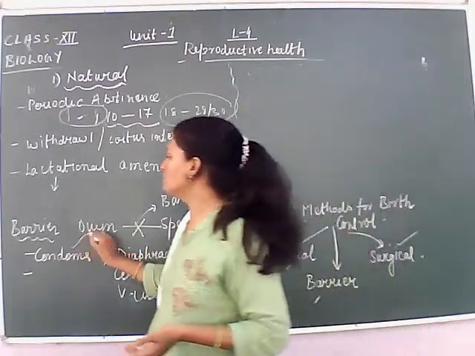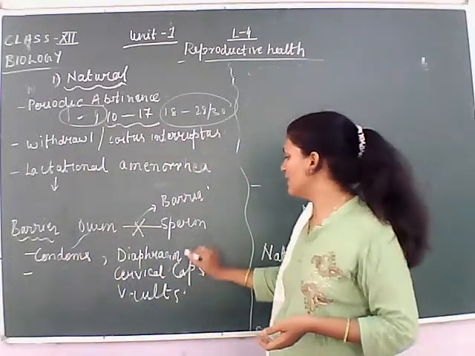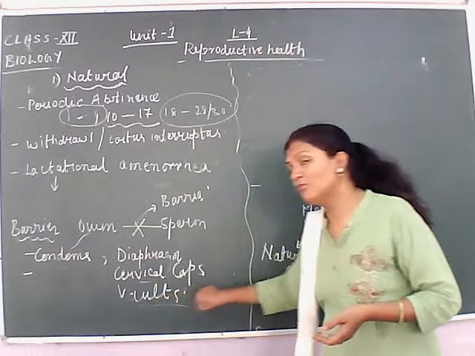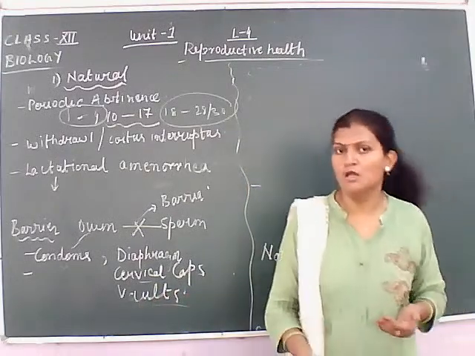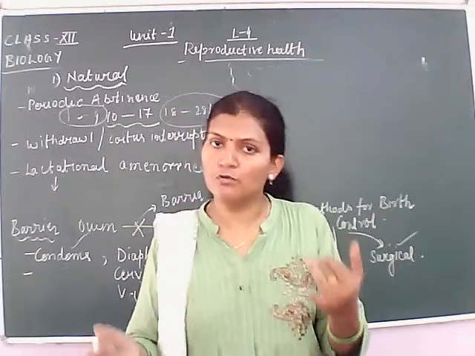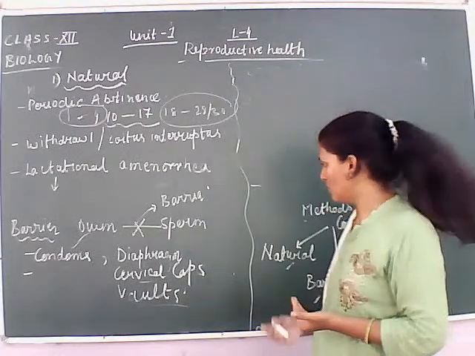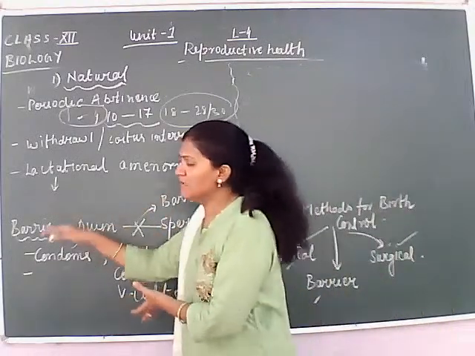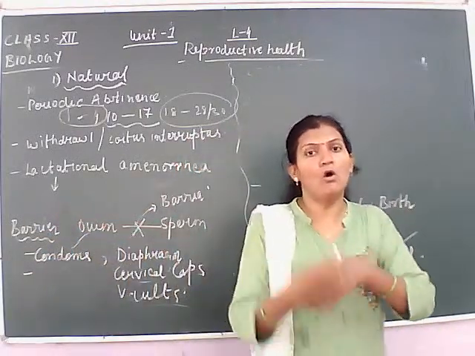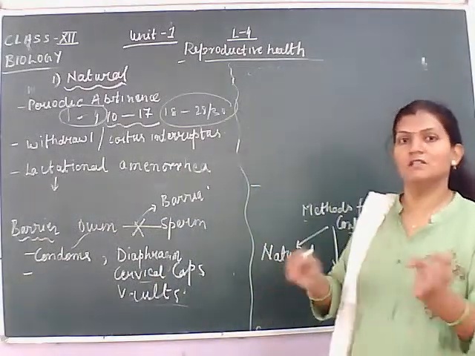This is done by the use of condoms by males, and by the use of diaphragms, cervical caps and vaults by females. So the barrier method can be used by both males and females. And there are certain creams also which destroy the sperms.